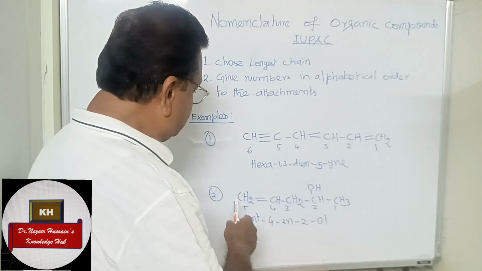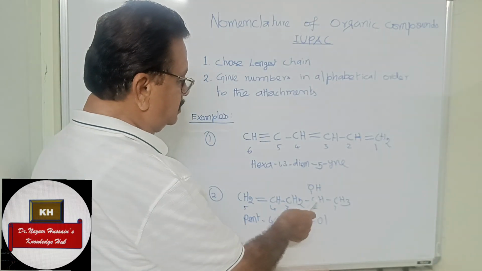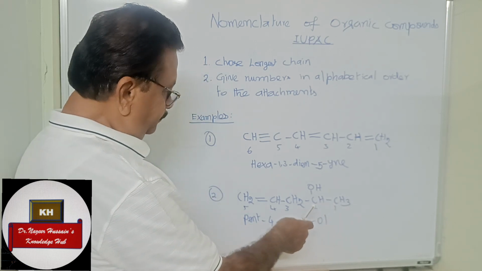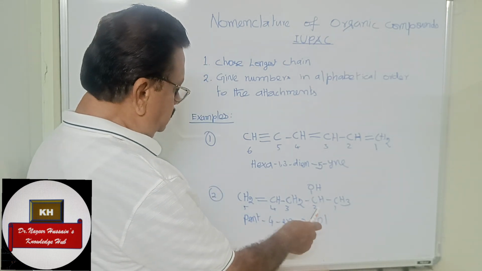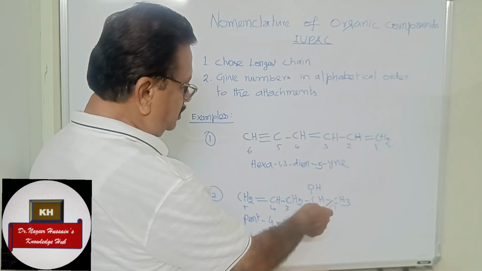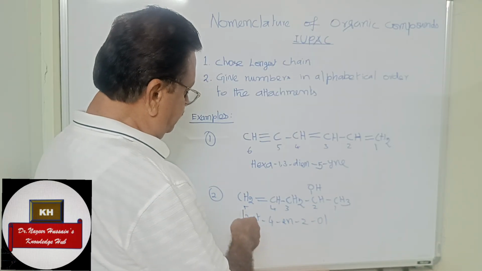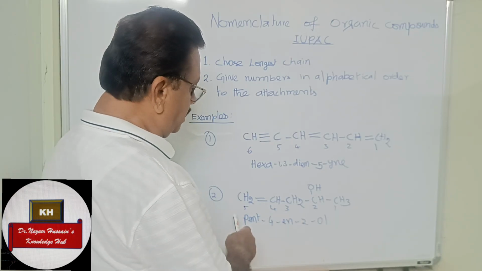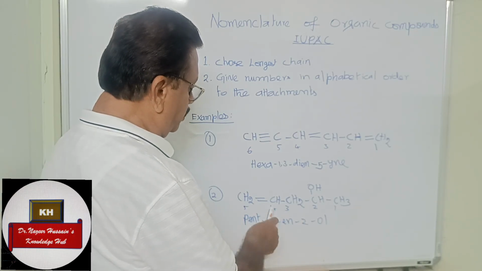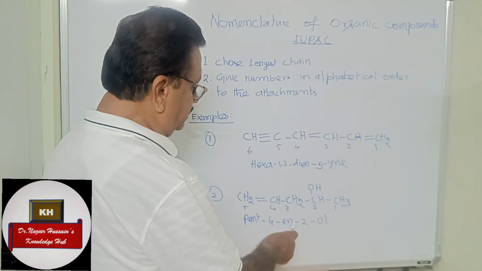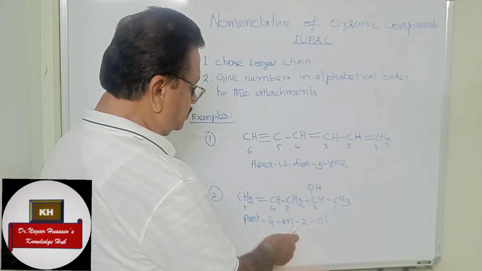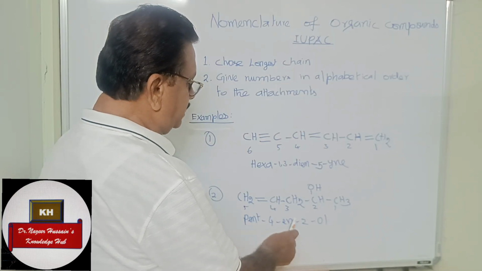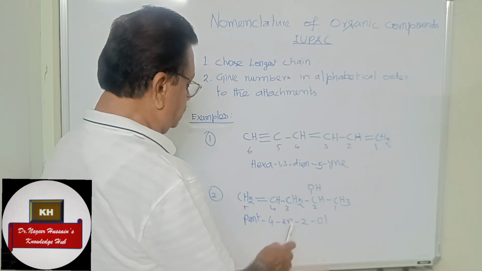Then another compound we see: CH2 CH CH2 CH OH, then CH3. It should be considered as an alcohol. So numbering should start from here, close to the functional group, and end at 5. We have got 1 double bond at the 4th position. So this is a 5 carbon compound, pent-4-ene, this is a double bond. The functional group is at the 2nd position, so 2-ol. So the name is pent-4-en-2-ol. So this is the name.